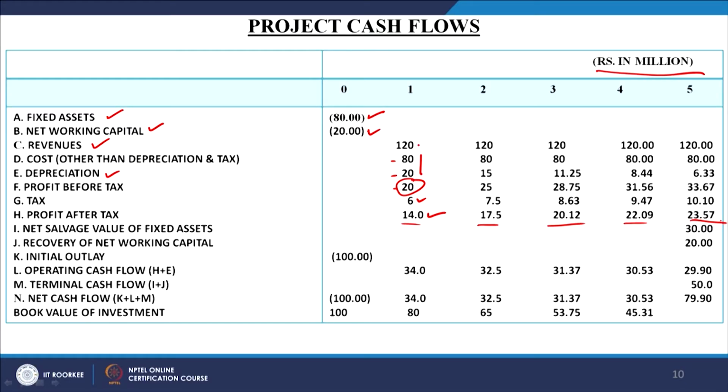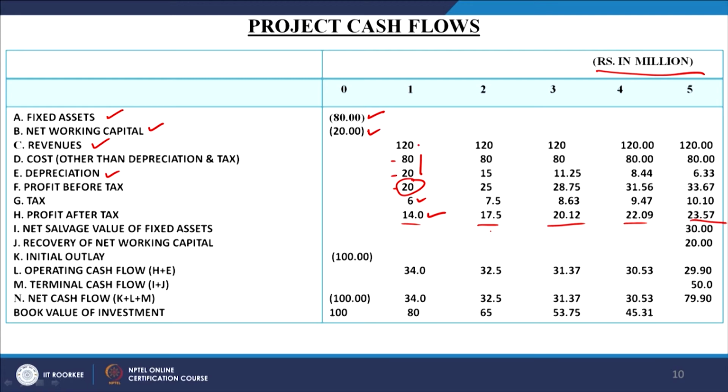After this, once the profit after tax is there, we have to go to year number 5, and think about all the 5 years. We are going to find out profit after tax is 14 million, year 1, 17.5 in year 2, 20.12 in year 3, 22.09 in year 4 and 23.57 millions in year 5.